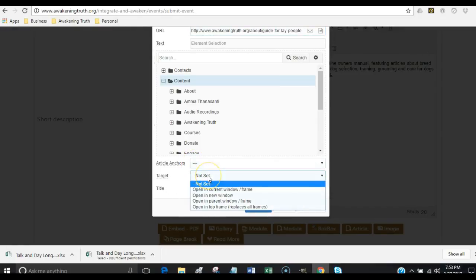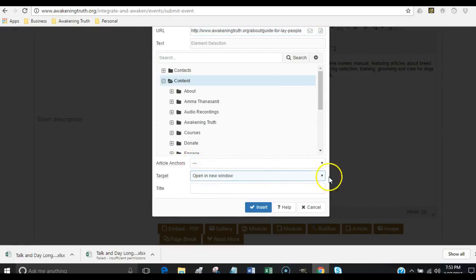We have to make sure that that link is now going to open in a new window, and the title of that's going to be Guide for Lay People.